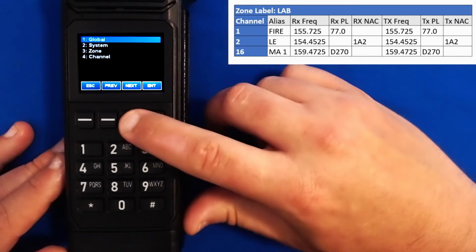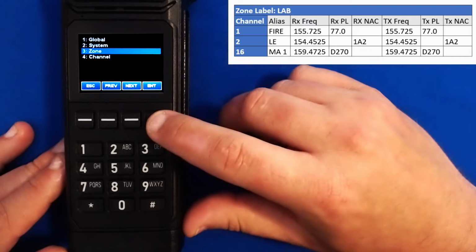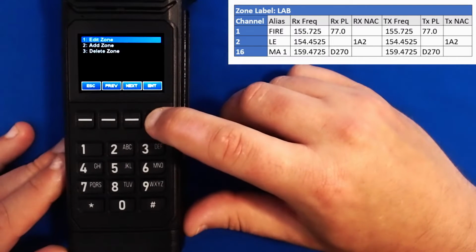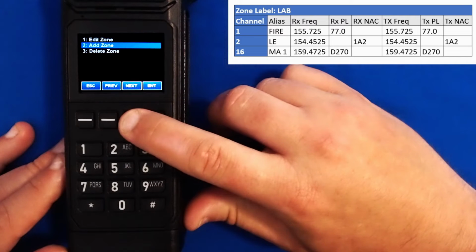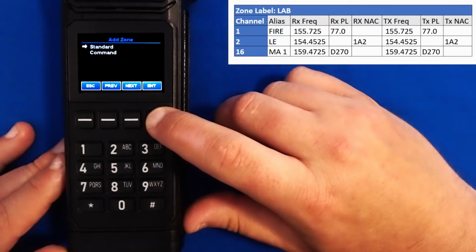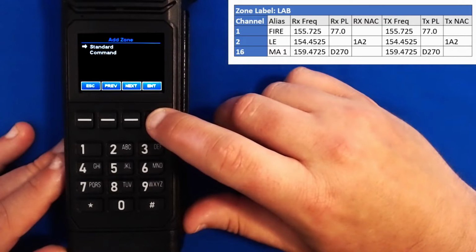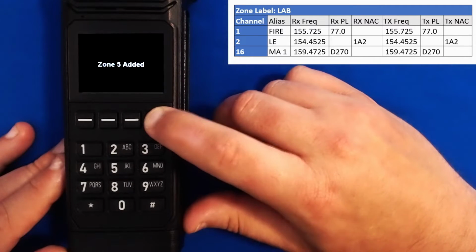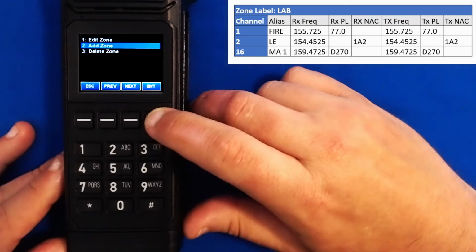For the sake of this demonstration, let's begin by adding a zone. We scroll to zone and press enter. Scroll to add zone, press enter. And now we're asked if we want to add a standard or command zone. In this case, we want to add a standard zone. Zone 5 has been added.